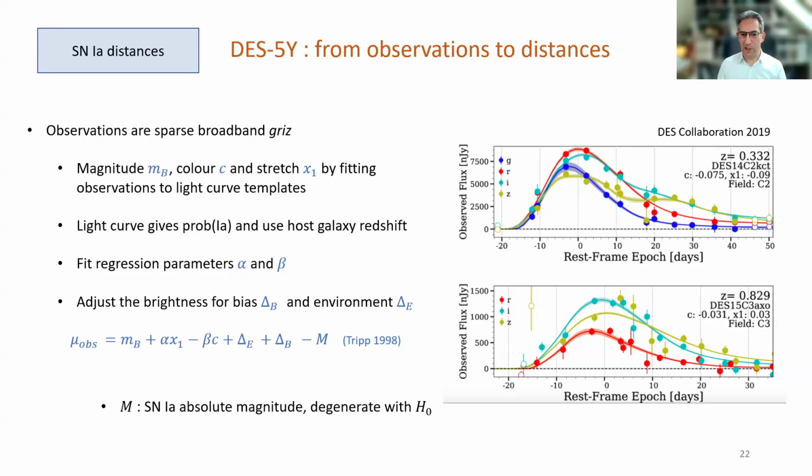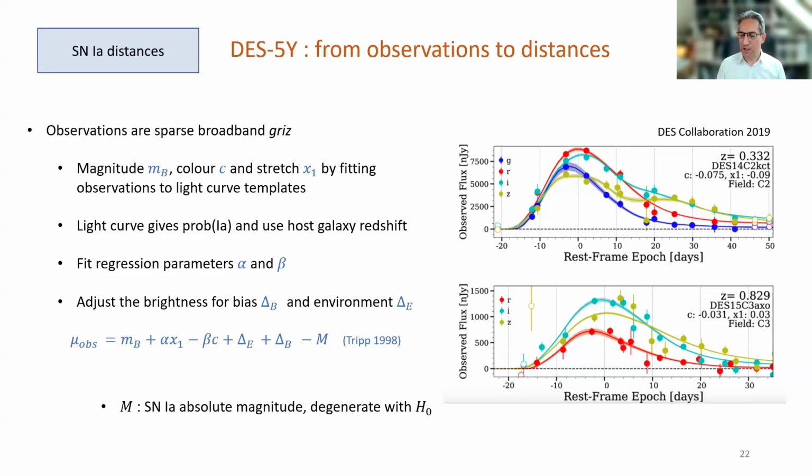Now, after the supernova has faded, we obtain the host galaxy redshift by pointing a spectroscope at the source galaxy. Now, the last stage in the process is to fit four regression parameters, which minimize the scatter around the Hubble diagram, and also to make a couple of adjustments for bias. Now, that's very important. I'll come back to that in a minute.